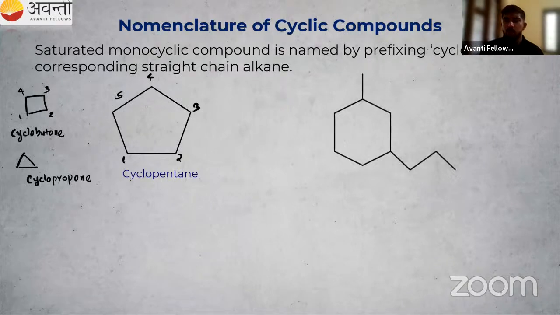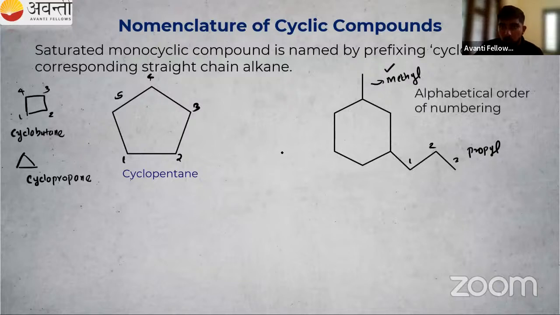Next example. We have a cyclic ring. How many carbon atoms in the ring? 1, 2, 3, 4, 5, 6. That is cyclohexane. Then some branches are present, so we have to number these branches. Which branches are present? Here we have a methyl group. That is a branch. Here we have 1, 2, 3, a propyl group. In alphabetical order, M or P, which one has more priority? That is M, so M has more priority.